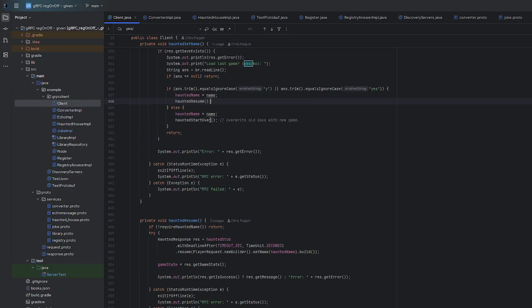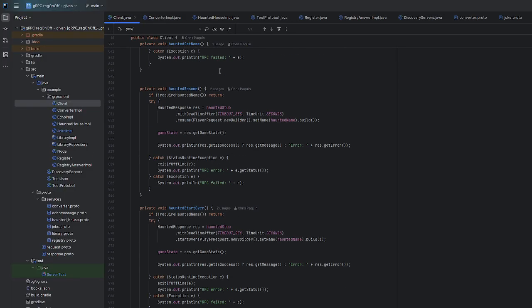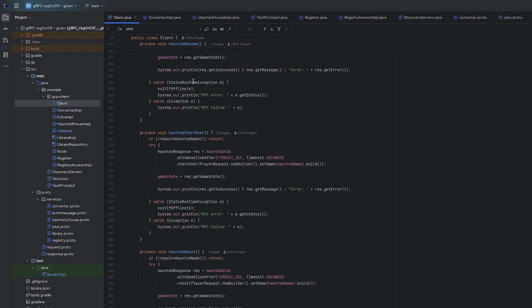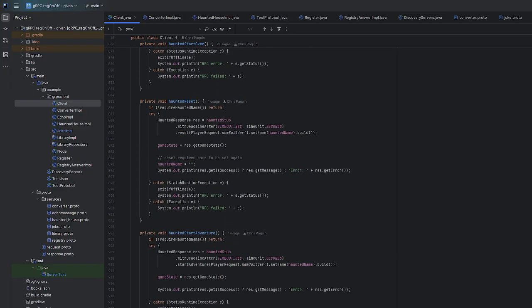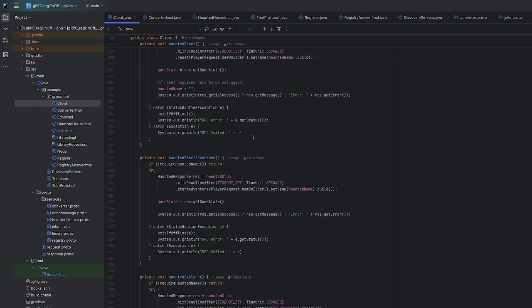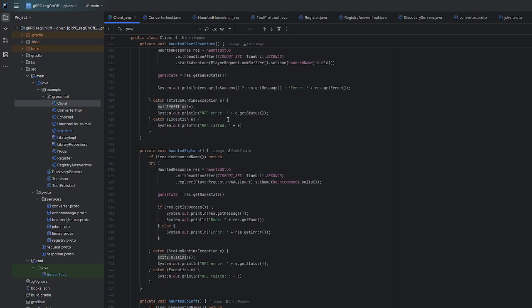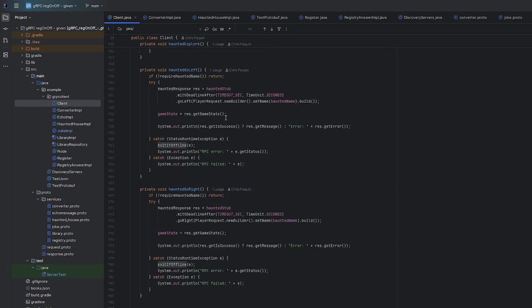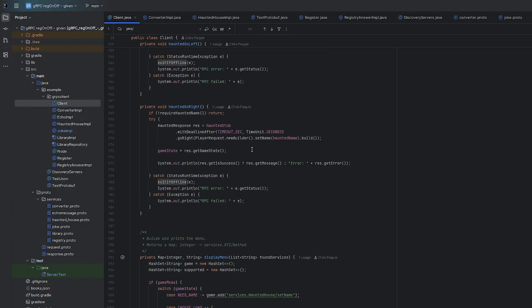The start over, this is so you're already in the same room, so it doesn't change your room or anything. It just overwrites the old save with the new save, and we'll show that in the implementation. Resume. There are no parameters, so these are just messages and they're sent off, and they all have what I was showing you before for the deadlines, looking for the status codes for unavailable or disconnect. The only one really with parameters is the set name. After that, it's mostly automated, parameters are set. These both switch to move.